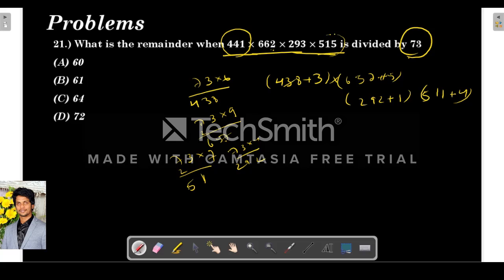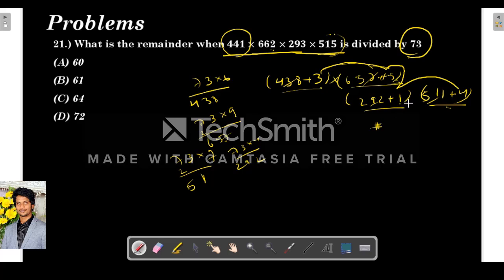So 511 plus 4. All these numbers are divisible by 73. So in this multiplication, (438 plus 3) into (657 plus 5) into (292 plus 1) into (511 plus 4), the only part which is not divisible by 73 is the multiplication of 3 into 5 into 1 into 4.